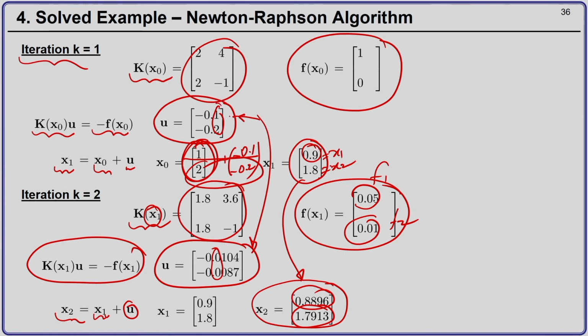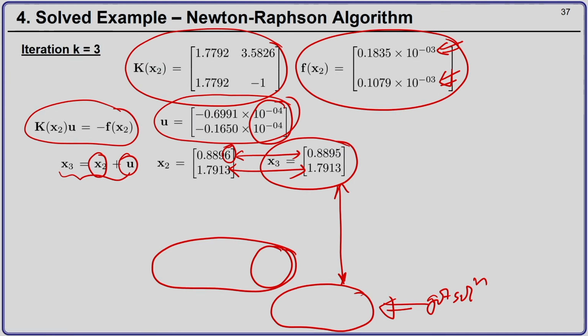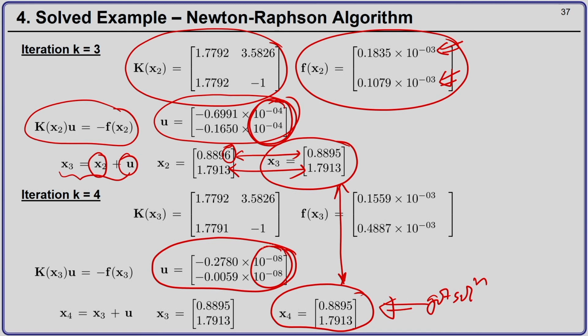Okay. So, you can write this as 1 into 10 to the power minus 1 and 2 into 10 to the power minus 1. So, it was 10 to the power minus 1. If you see, you can write here as 1 into 10 to the power minus 2 and 8 into 10 to the power minus 3. So, you have jumped from minus 1 to minus 2. Now, from minus 1, minus 2, you have jumped to 10 to the power minus 4, and then you have jumped to 10 to the power minus 8. So, 10 to the power minus 1, 10 to the power minus 2, 10 to the power minus 4, 10 to the power minus 8.